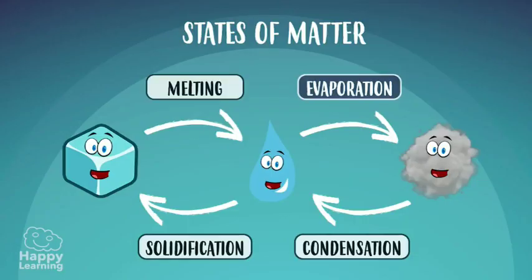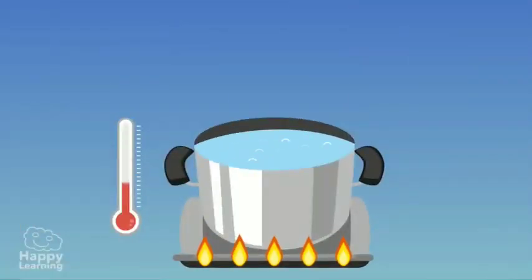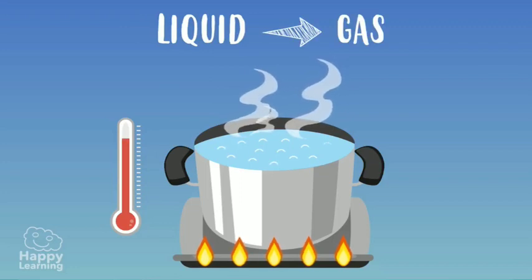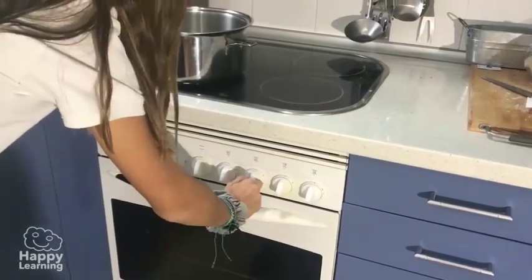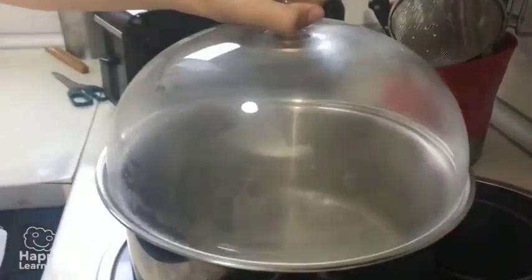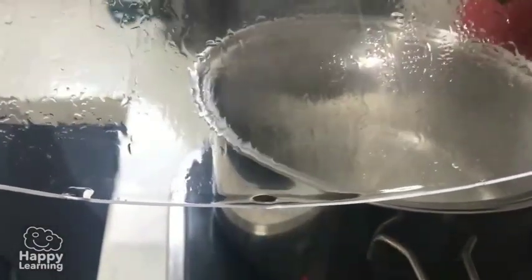Evaporation is when matter changes from liquid to gas. After liquids are heated, for example, when we boil water, it turns into water vapor. It turns from liquid to gas. Condensation is a step from gas to liquid and happens when matter in gas state is cooled. Have you ever noticed that when we get steamy windows or mirrors, water droplets appear? It's produced when water vapor touches a cold surface. In that same moment, water vapor cools and turns into liquid. Easy, huh?